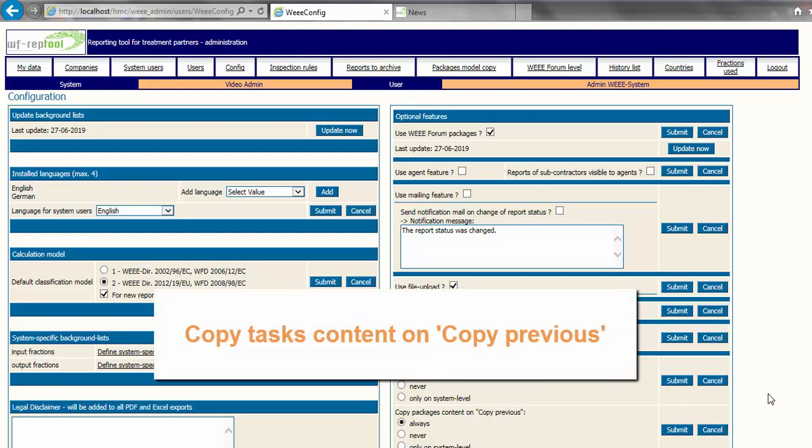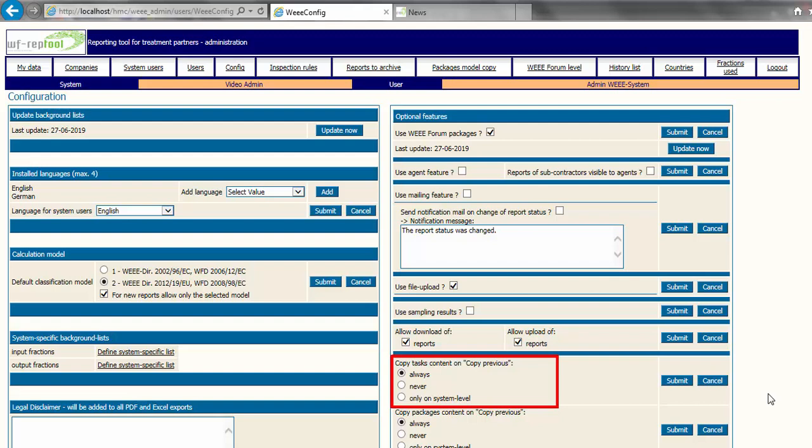Copy tasks content and copy previous. A task is a job handed over from a treatment partner to the next step treatment partner to provide the necessary RepTool information for the fraction delivered to him.